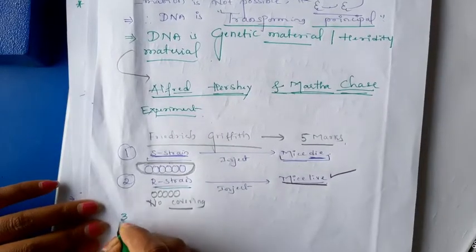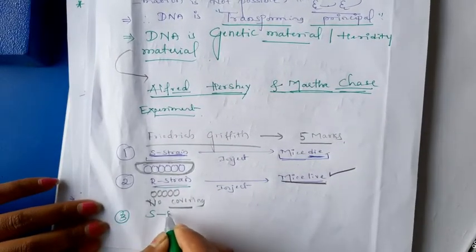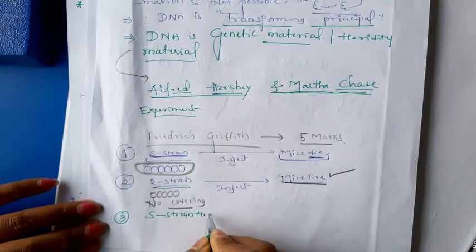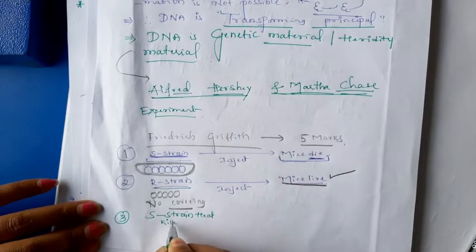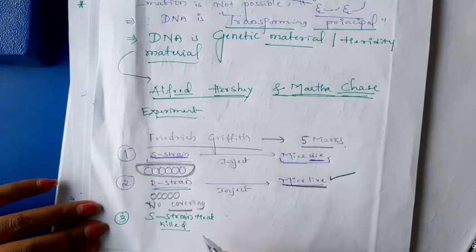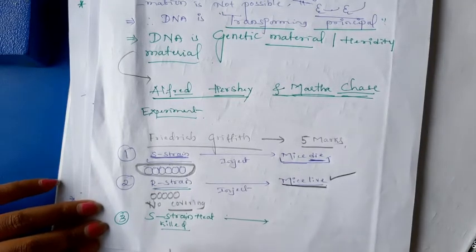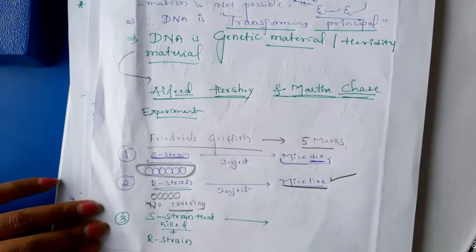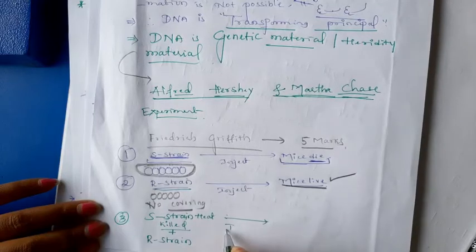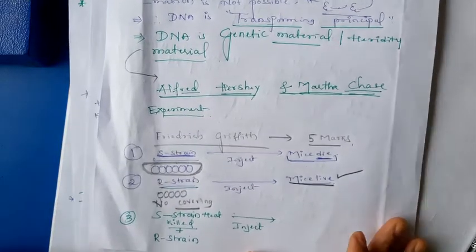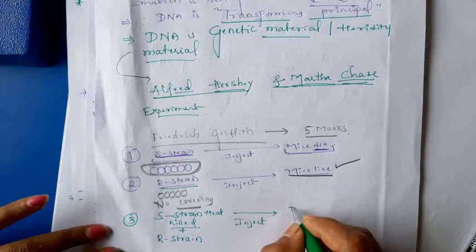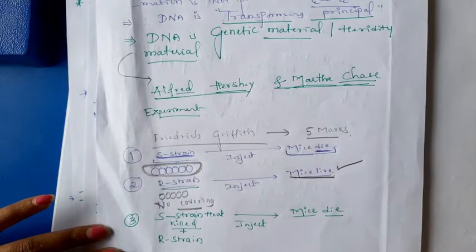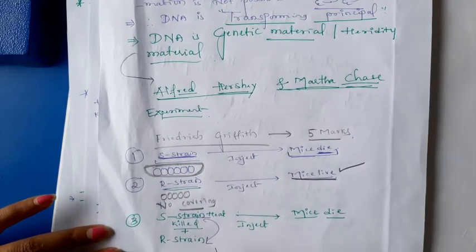In the third step, just remember, S strain heat killed, meaning the bacteria is completely heated, when it is mixed with R strain and injected into mice, the mice died, because something present inside the S strain is transferred to the R strain.